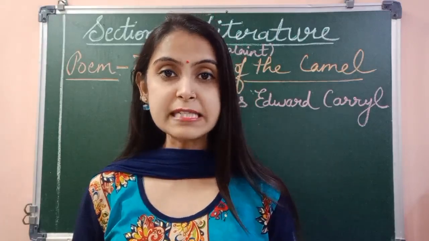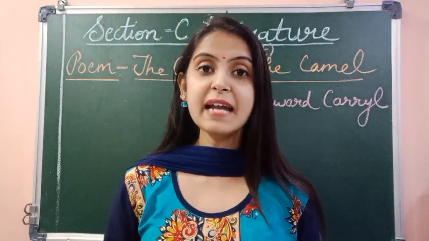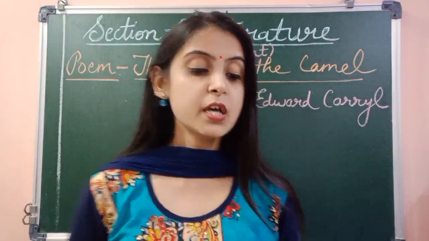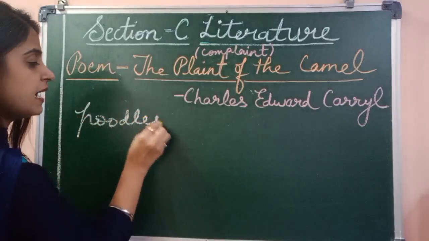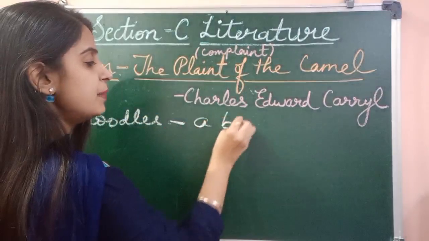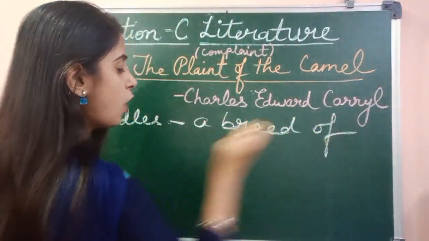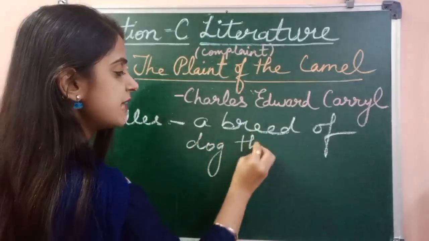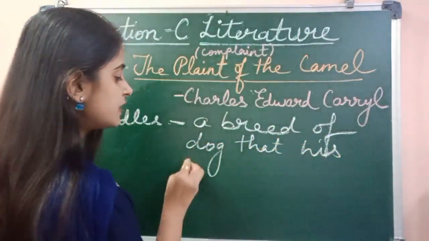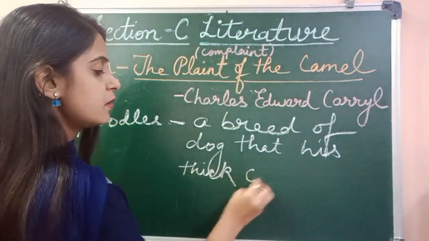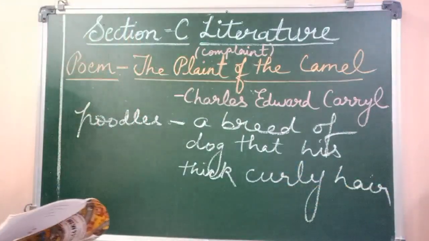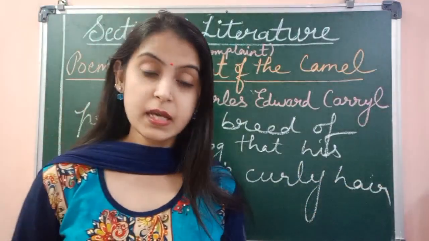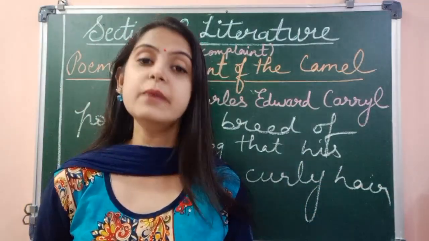Now what do the poodles eat? Poodles is a kind of dog. It's a breed of dog that has thick curly hair. Okay, so write down, underline the word poodles and write down a breed of dog that has thick curly hair. Right? Now what do the poodles eat? The poodles eat noodles. Okay, they have chicken and cream for their lunch.